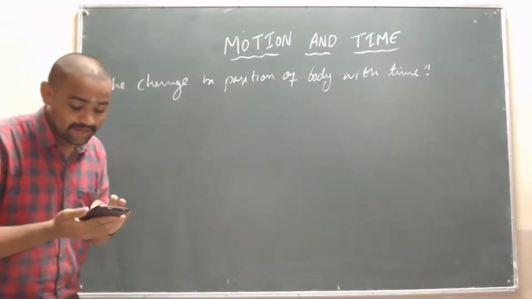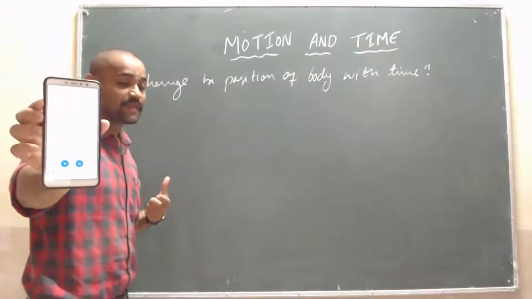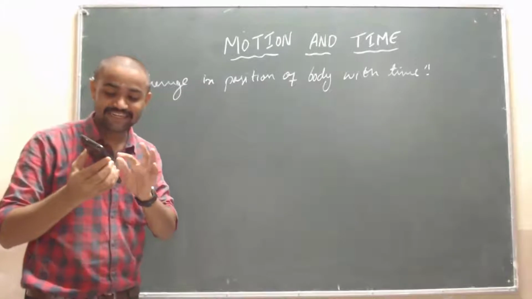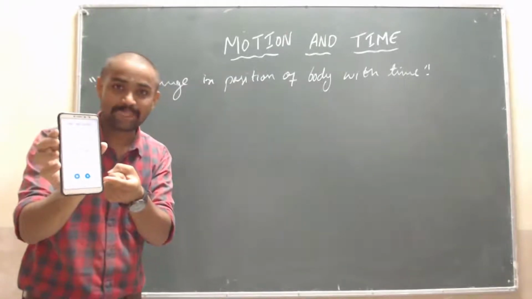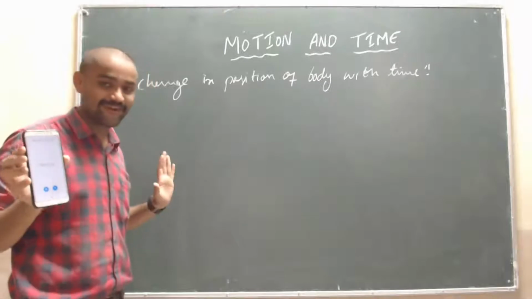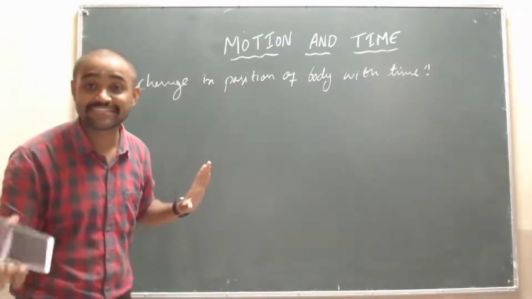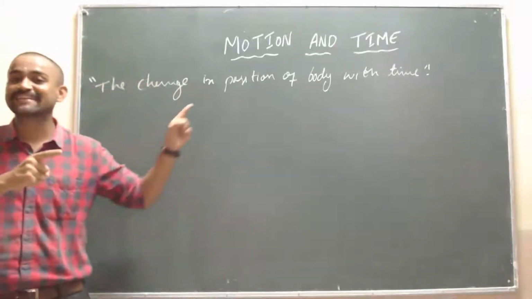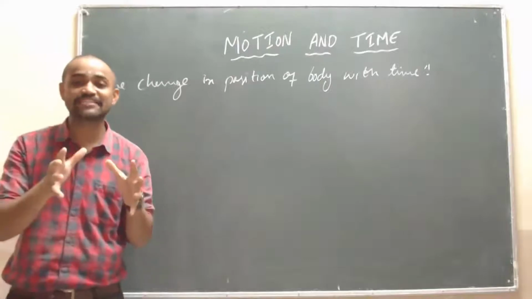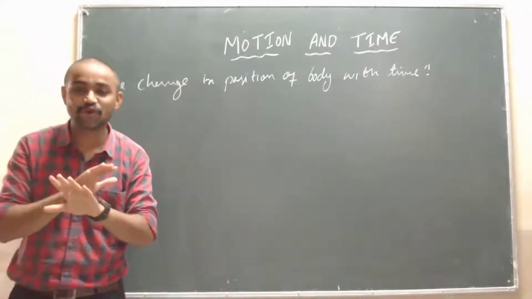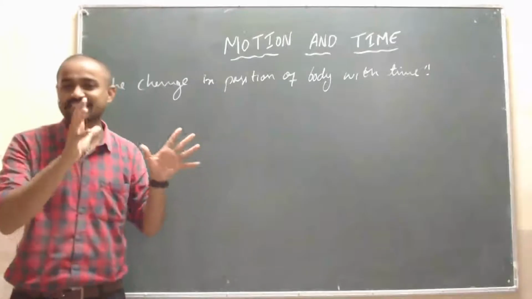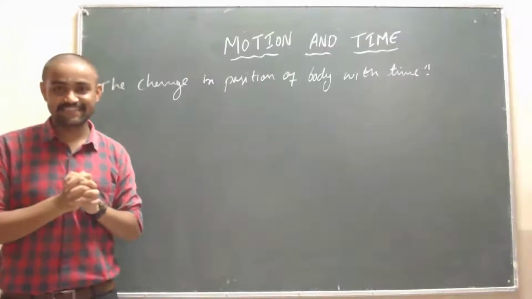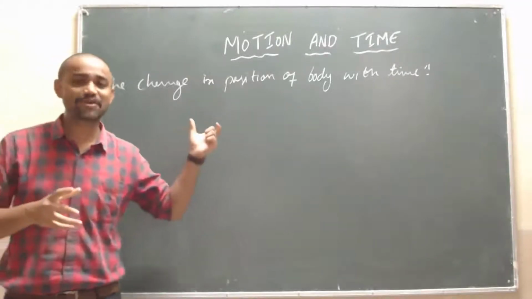If suppose the time is changing but I am stable here, then I am in a rest position. See, here also 7 seconds, but I am stable. My position is here only. There is no change in position. Then it is called rest. If there is a change in position, we call it motion. If there is no change in position with respect to time, there is no motion. That is called rest. He is at rest or stationary, these are the words we use. Okay, this is about motion.